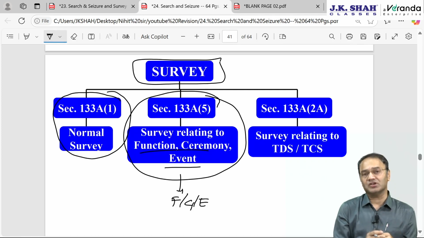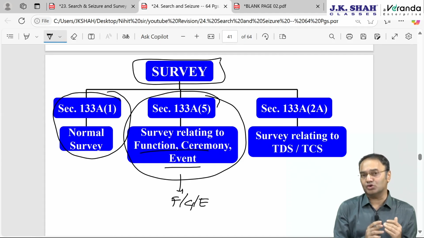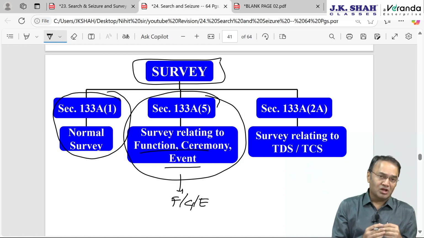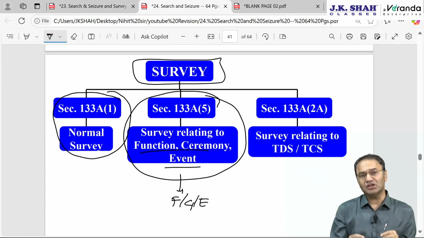Here IT officers, of course with the approval of higher authority, can attend the function, ceremony or event, any kind of function. This survey is directed against those people who disclose very negligible income in the IT return, 6-7 lakh, 8 lakhs per annum, but end up spending crores of rupees on functions in their family. Some B category, C category politicians spend 15 to 20 crore rupees on wedding functions in their house, but disclose income of maximum 10 lakh rupees a year.